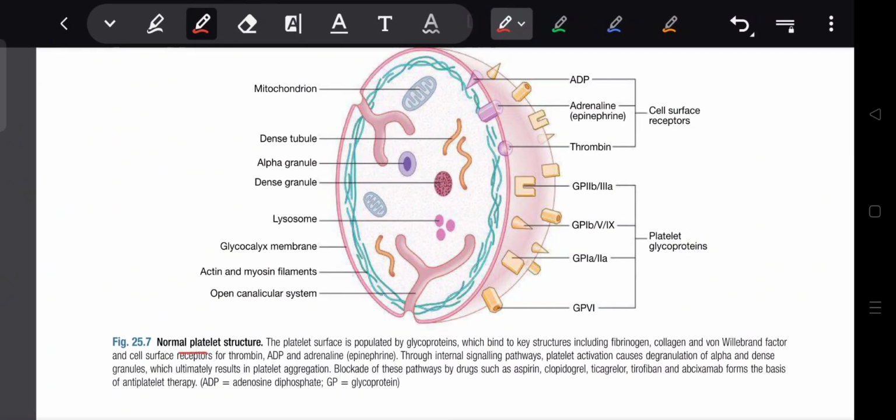Normal platelet structure is populated by glycoproteins. Platelet glycoproteins bind to key structures including fibrinogen, collagen, and von Willebrand factor, and cell surface receptors bind thrombin, ADP, and adrenaline.